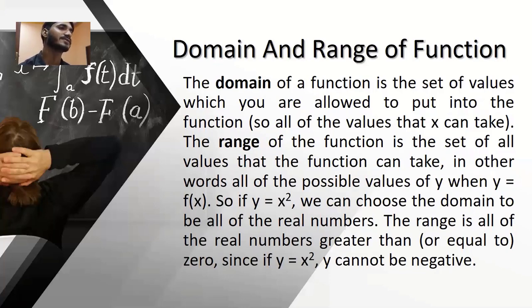So if y is equal to x squared, we can choose the domain to be all of the real numbers. The range is all of the real numbers greater than or equal to 0, since if y is equal to x squared, y cannot be negative.